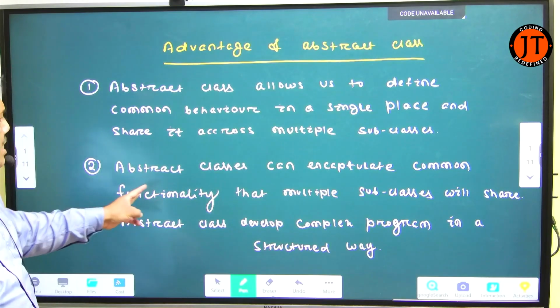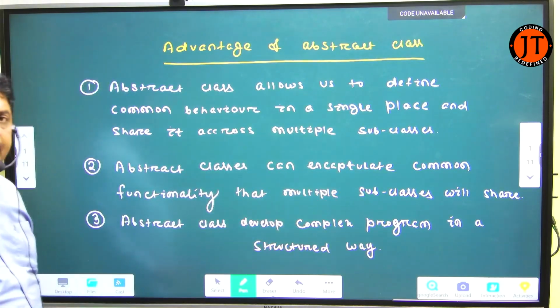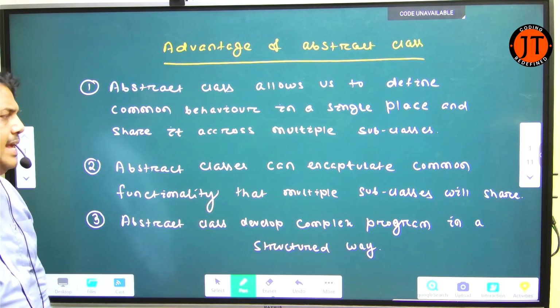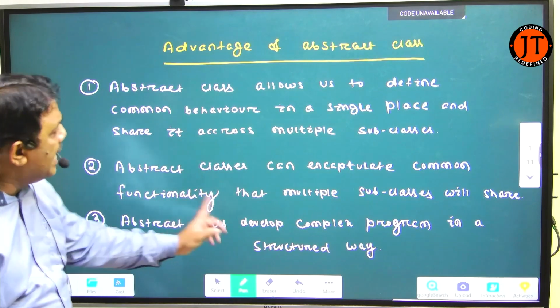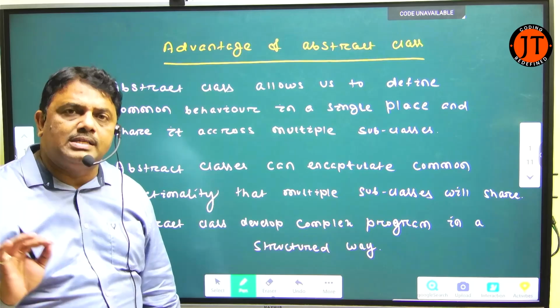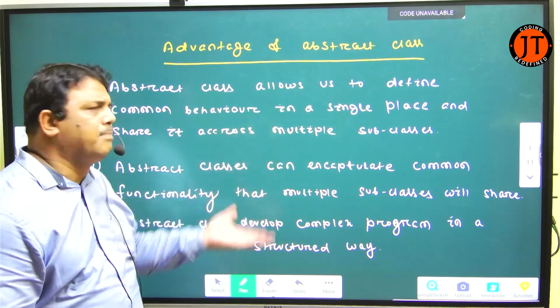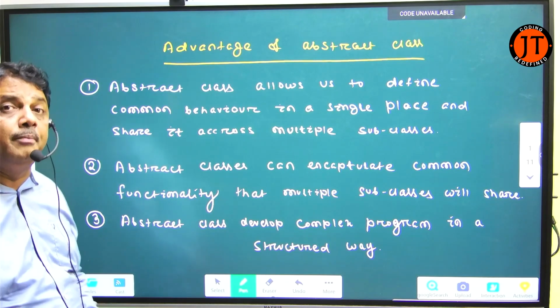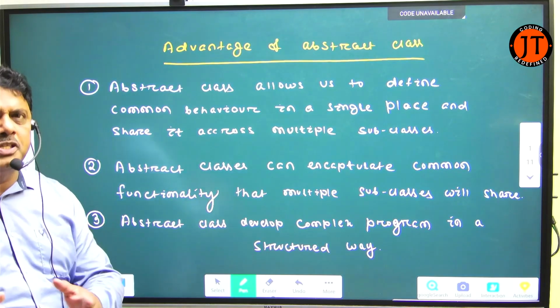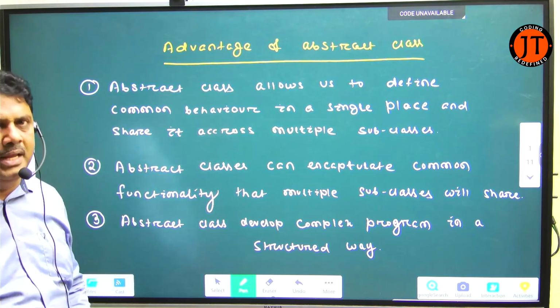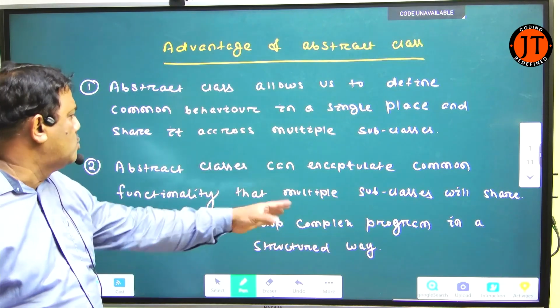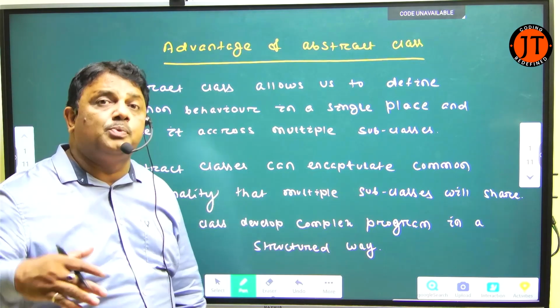Next, an abstract class can encapsulate and hide common functionality that multiple subclasses will share. It has encapsulated the common functionality related to the human being, but it is shared by multiple subclasses.